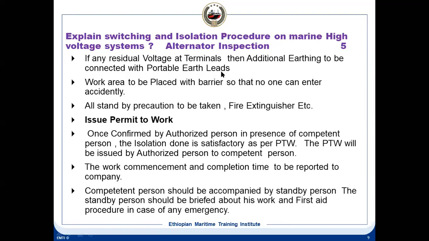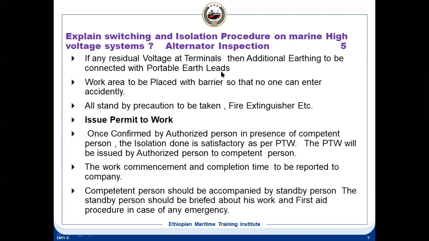So once there is no residual voltage, the work area is to be placed with a barrier. That is very important, because the terminals are open, so you have to put a barrier so that no one can accidentally enter these areas. Whatever it may be, even if you are removing a motor or working on a generator, barriers have to be placed. Even for low voltage, you have to put barriers around so that nobody can accidentally enter the site of work. All other standby precautions have to be taken, like fire precautions, with portable CO2 extinguishers prepared.